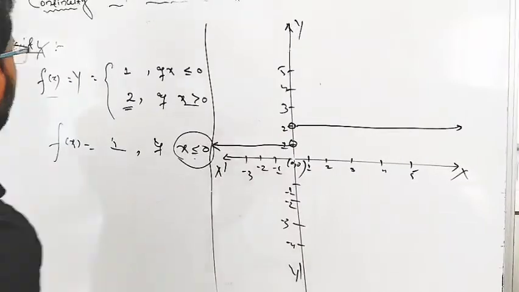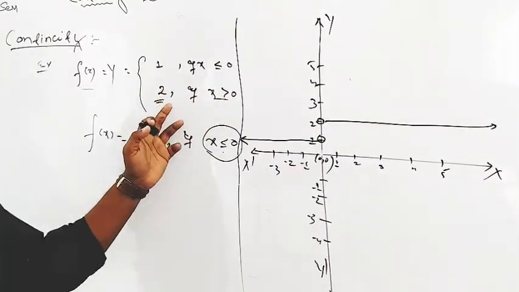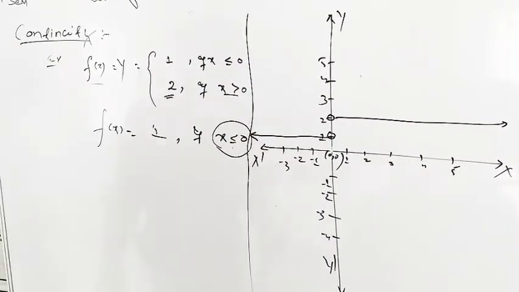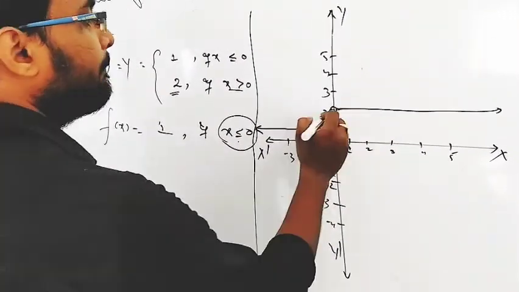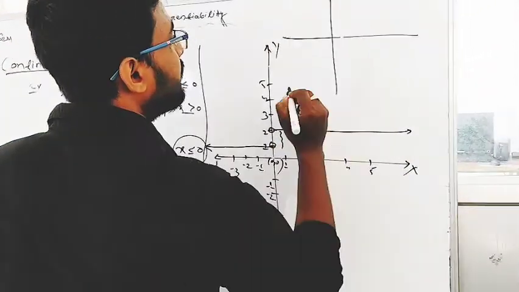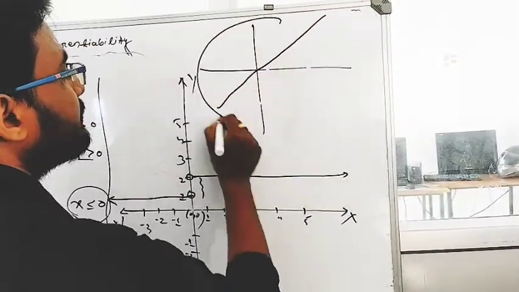This is a graph of f of x equal to 1 if x is less than or equal to 0, and f of x equal to 2 if x is greater than 0. Then this is the graph of these functions, and we can see there is a jumping at this position. But in the previous example, there is a graph with no jumping, no breakdown. So this graph is known as continuous.